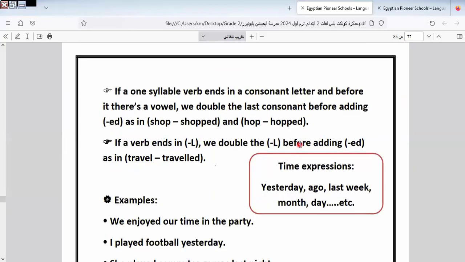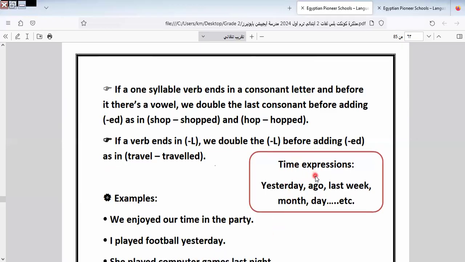Some of you are saying, Miss Iman, where do we find these irregular verbs? Irregular verbs are available in your books, textbooks, and extra books. You can find them and learn them. It's not difficult to find them. You must keep them because it's important.